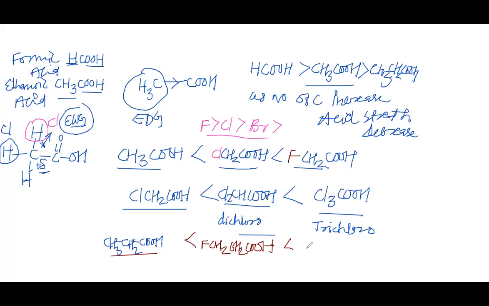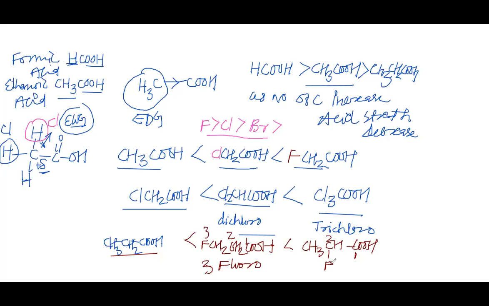But now if we put this fluorine near to the carboxylic acid, if fluorine is on the second carbon, so this is 3 fluoro, 1, 2, 3. So if this is the 3 fluoro, and we think of the 2 fluoro carboxylic acid or 2 fluoropropanoic acid, we can say that the nearer the halogen is to the first carbon or carboxylic carbon, the more will be the acidic strength.